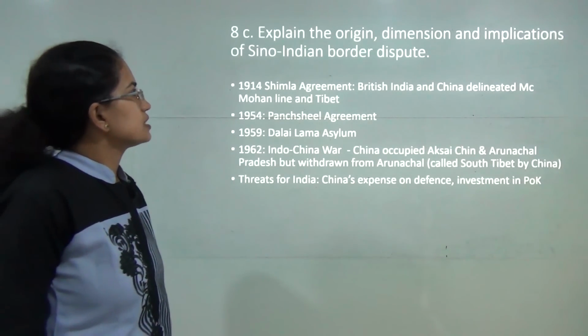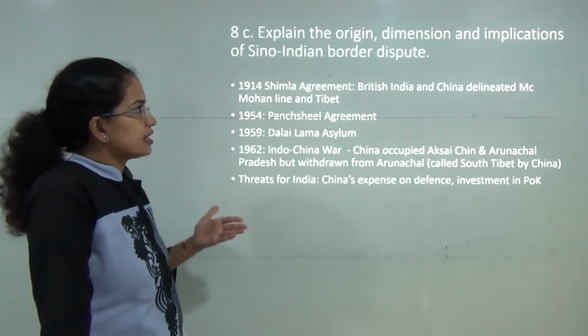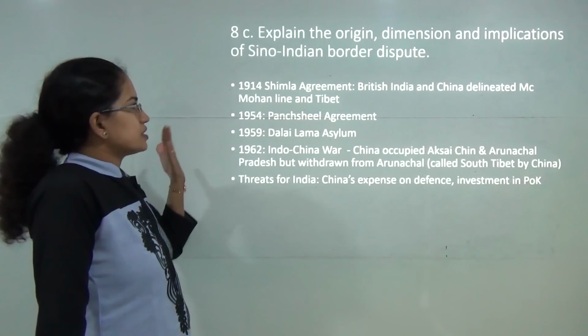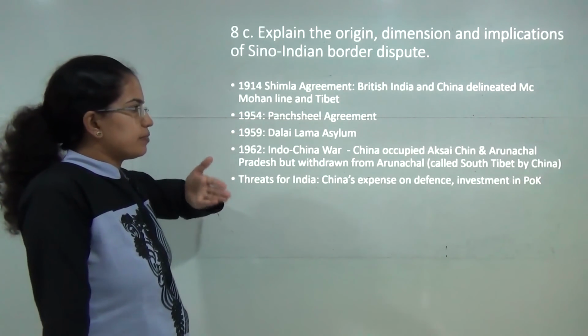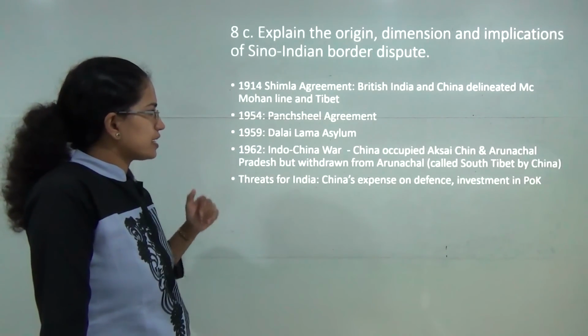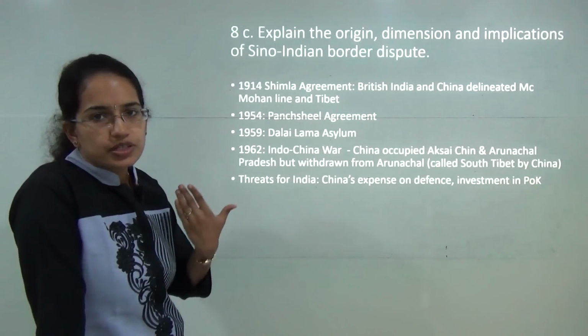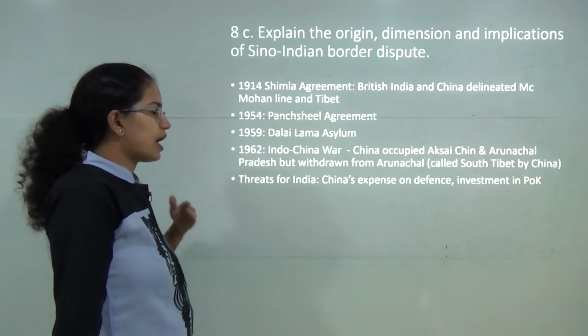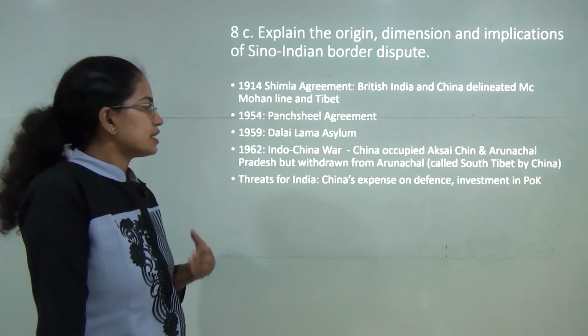The next is the Sino-Indian border disputes, that's the India-China dispute. So you have to start with the Shimla agreement, starting with British India and China and the McMahon line of control. 1954, that came in with the Panchsheel agreement. Then you had 59, where you had the Dalai Lama asylum that took place.